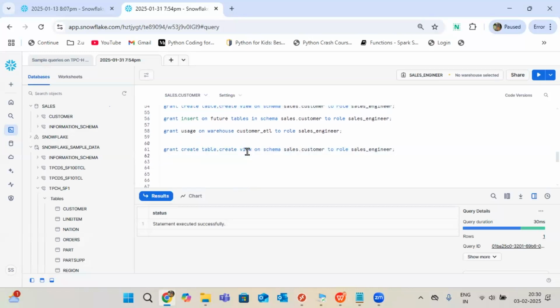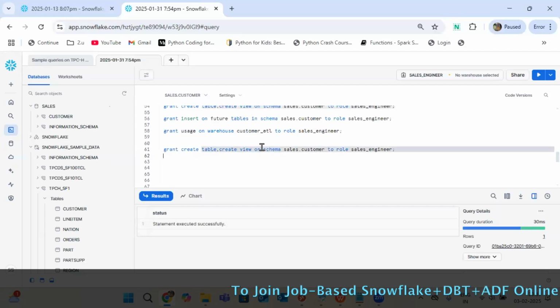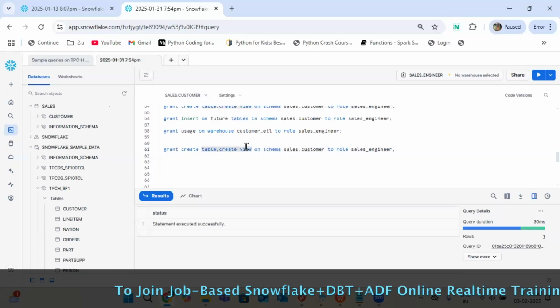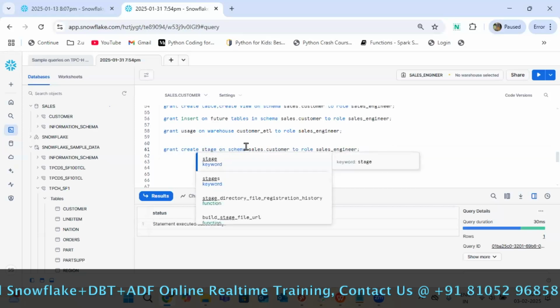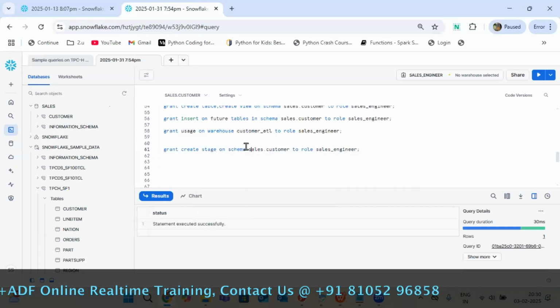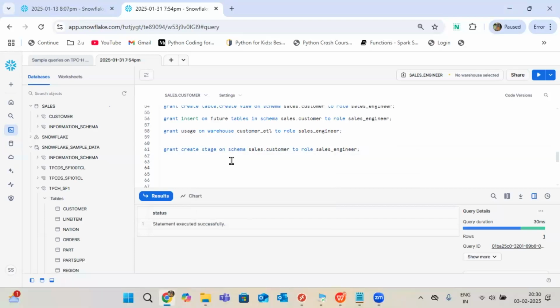Privileges for sales admin. What additional can I give? Stage creation, not schema. Stage creation. Okay, I'm giving additional privileges. I can create the stage if I have admin access. Only sales admin can create the stage. The remaining roles cannot create. That additional part I'm giving to the sales admin.